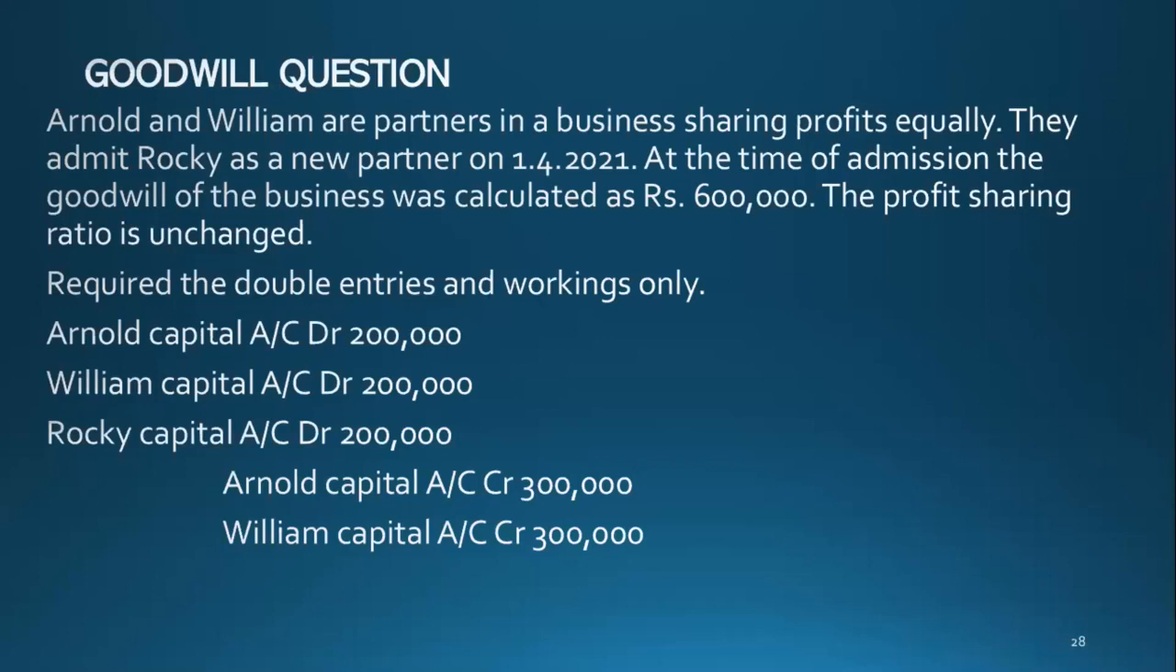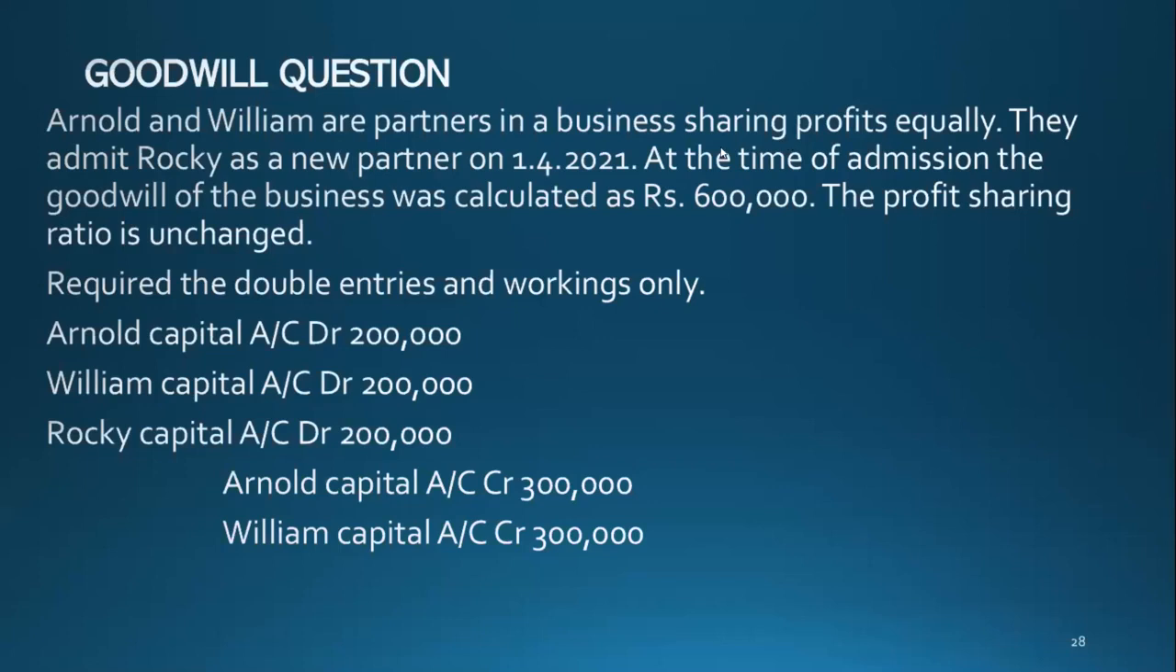in the capital accounts. See, double entry: Arnold capital account debit, and then again Arnold capital account credit. So you debit and credit in the capital account. You debit 600,000 and then you credit 600,000, so the net effect is 0. Understood? So this is what they will test you. Now this is admission. Even in retirement, it is the same. You debit in the new profit sharing ratio and you credit in the old profit sharing ratio.